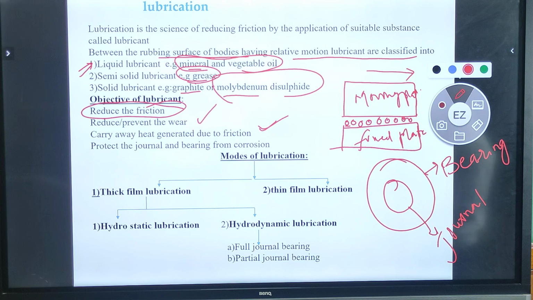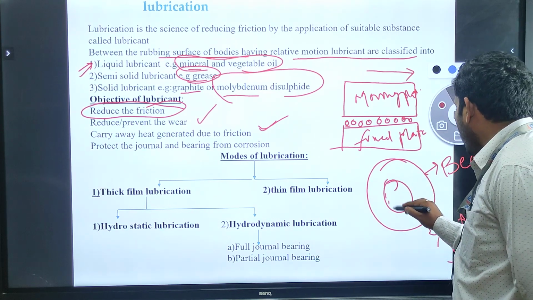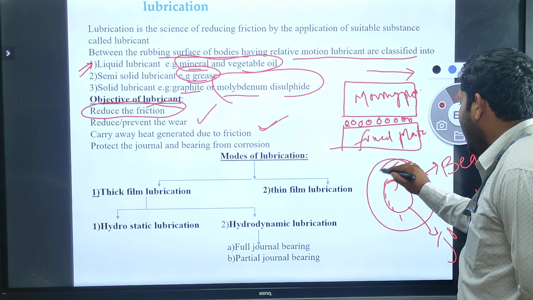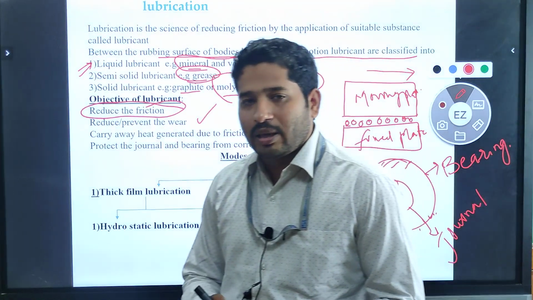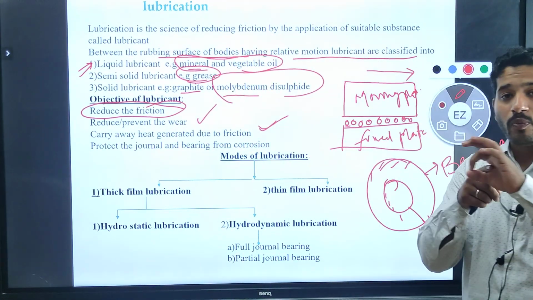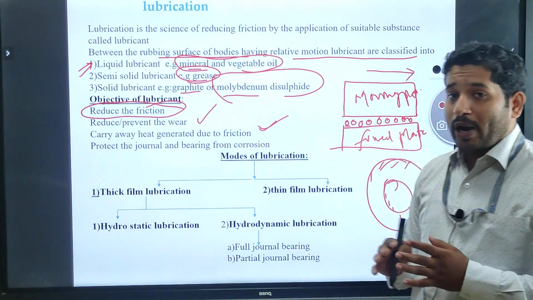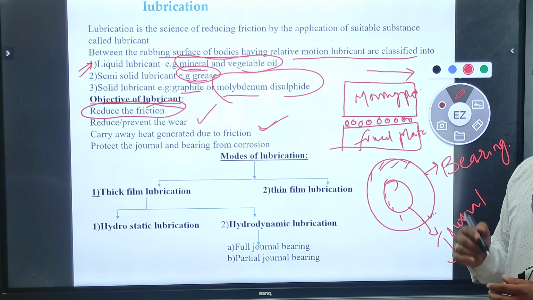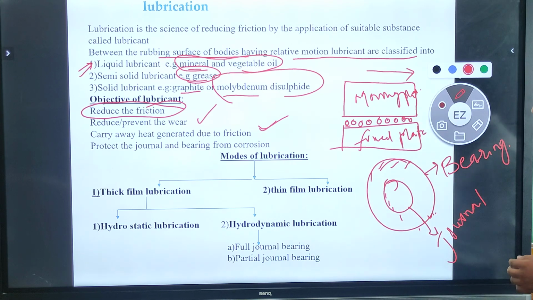Our main intention is we want to protect from corrosion on the bearing as well as on the journal. So if corrosion occurs in the bearing, they have the tendency that the journal as well as the bearing will not move smoothly. So for that reason we need to give priority, because we need to supply the maximum amount of lubrication in between the journal as well as the bearing to protect from corrosion.